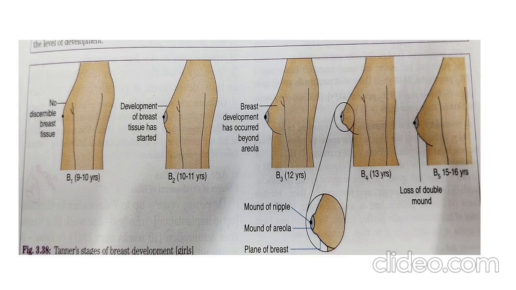Now in part B, there is a specific part for the secondary sexual characters. In this, Tanner staging helps assess the developmental stages. The provided image illustrates the breast development and corresponding ages, showing that breast development typically surpasses the areola around 12 years, with distinct mounds of the areola and nipple forming by 13 years. Adult breast development occurs at 15 to 16 years. So, we can give the Tanner staging according to these developments like B1, B2, B3, B4 and B5.